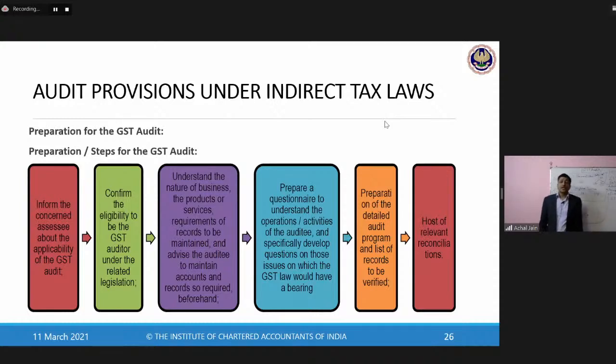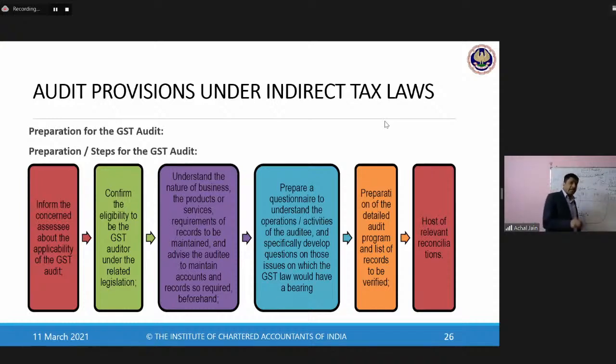At times, there could be certain complex transactions which may have taken place during the year. There could be certain positions which may have been taken by the management as regards the GST applicability. Now, all of those positions are required to be thoroughly evaluated by the GST auditor. In fact, under GST, there are various areas on which different positions may have been taken by the auditor. Okay.